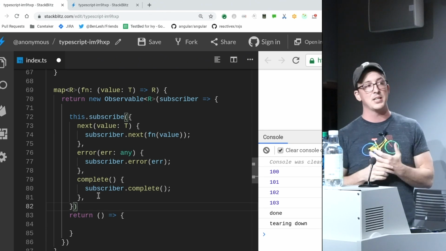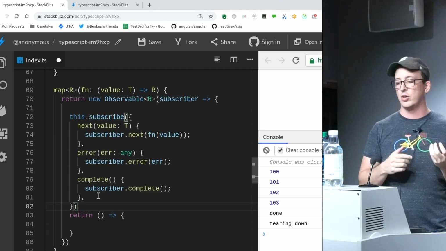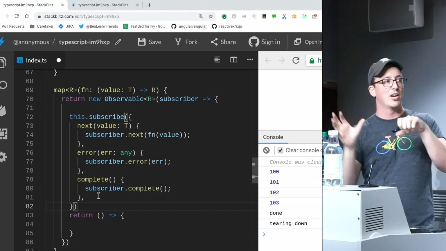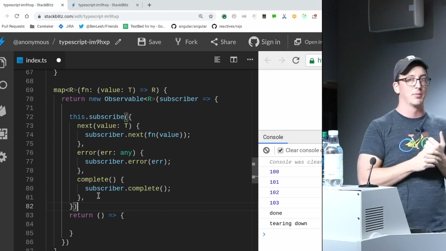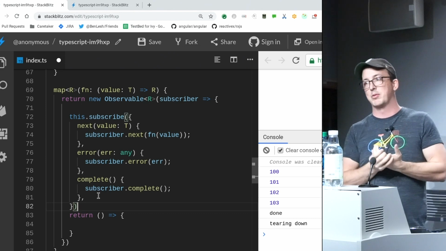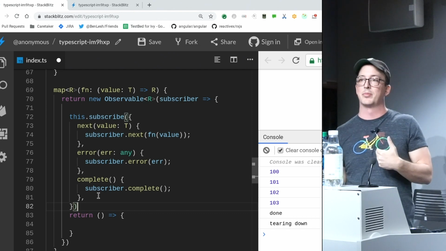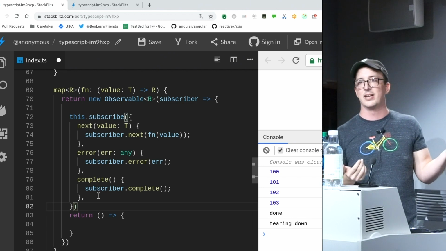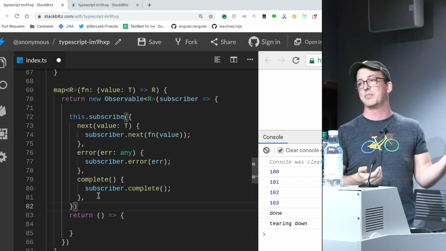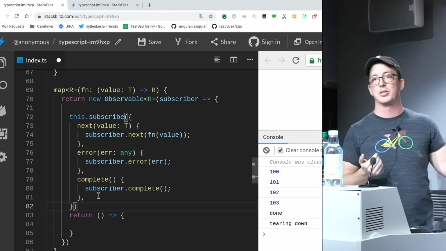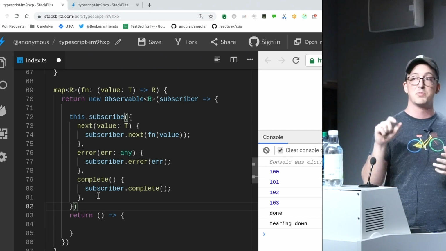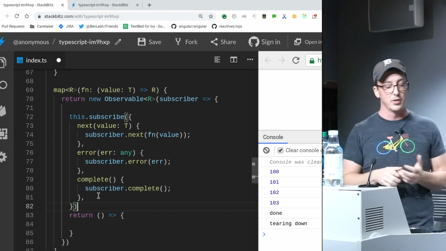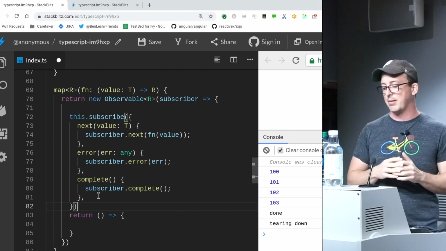So the first pass, and you saw this in RxJS 5, was that when you import a particular file, it automatically augments the prototype. There are problems with that. If I have a library that uses map, now everybody's observable has map on it, and they start depending on that. Then I decide I don't need map, I remove it, and I break everybody downstream. There's no way for me to know, because I was mutating global scope in observable.prototype. So that's one problem.